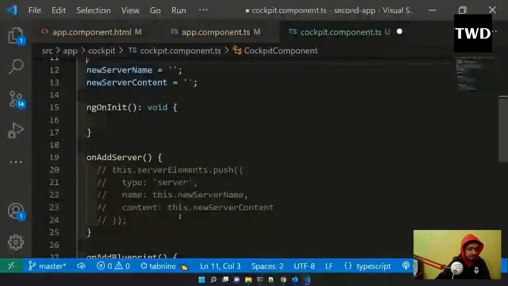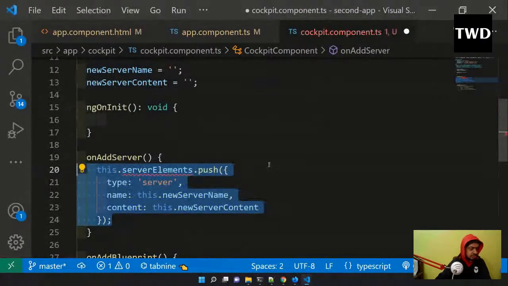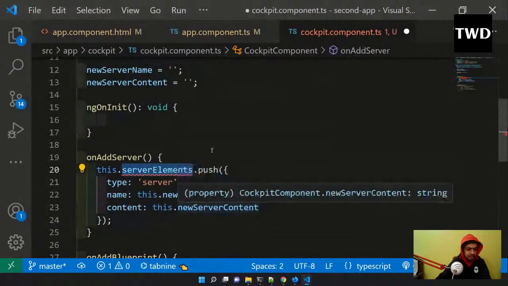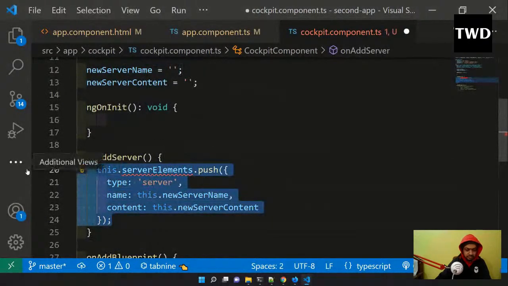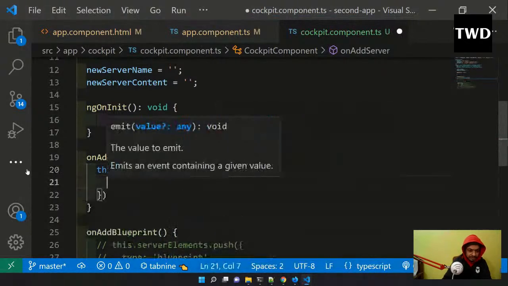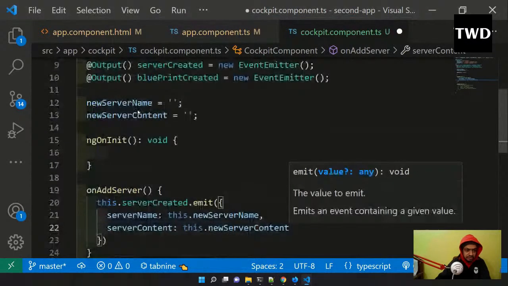Okay, on server added is like this dot, let me uncomment it, this dot server created. Let me actually remove this thing because this is not like this code. This dot server created dot emit from here. So we are emitting something from here. Server name is this dot new server name, and server content is this dot new server content. So we are emitting this data. So whenever we click on this, this will be emitted.